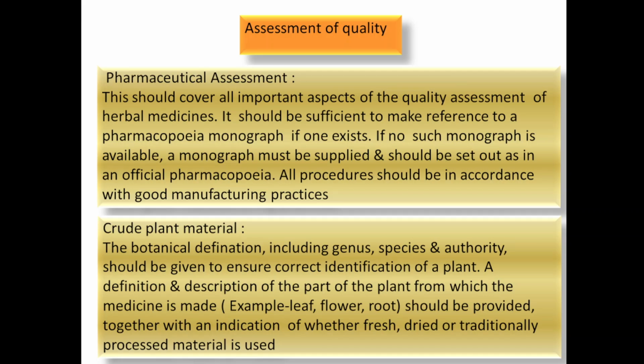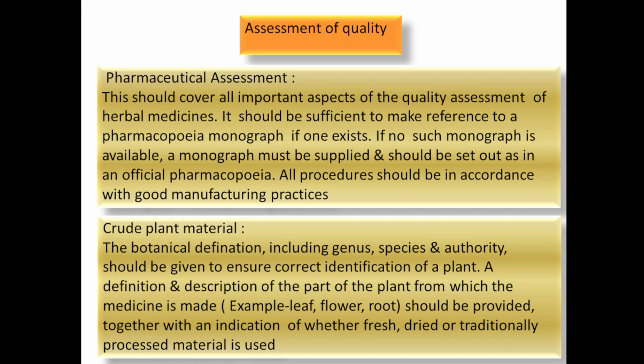Crude plant material, the botanical definition including genus, species, authority should be given to ensure the correct identification of the plant. So proper identification of the plant is a must. Without that, further processing is not possible. For that reason,